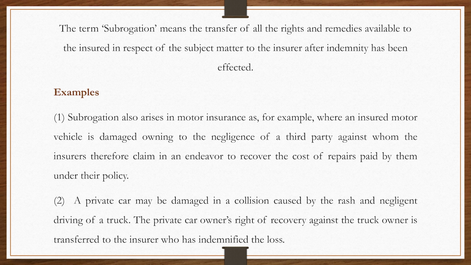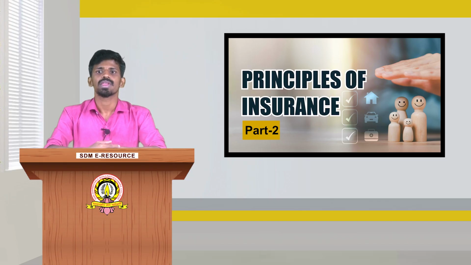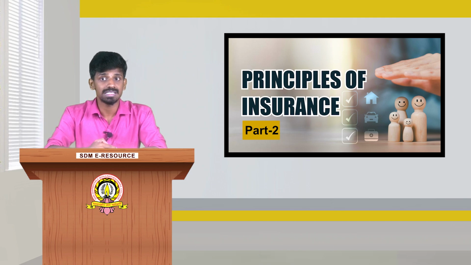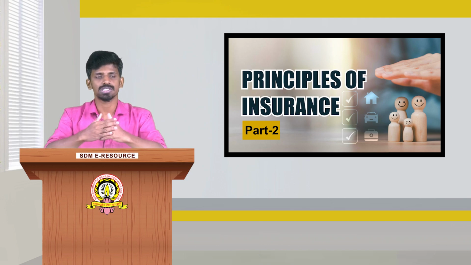When an insured motor vehicle is damaged owing to the negligence of a third party, the insurer will claim against that party and endeavor to recover the cost of repairs paid under the policy. Here the insurer will claim. A private car may be damaged in a collision caused by the rash and negligent driving of a truck. The private car owner's right of recovery against the truck owner is transferred to the insurer who has indemnified the loss. So here that right will be transferred to whom?